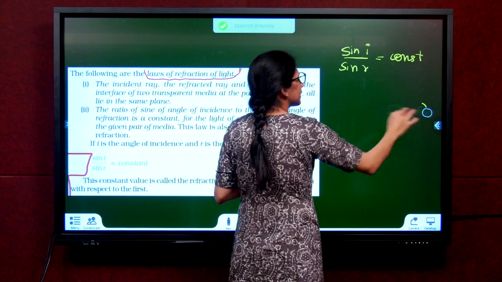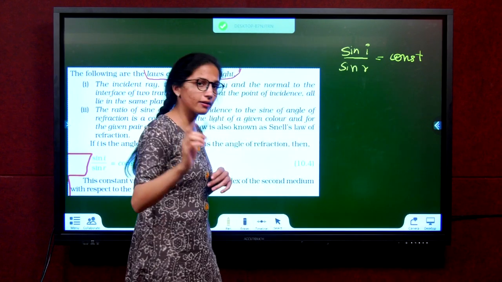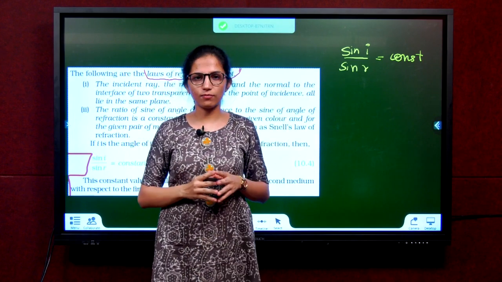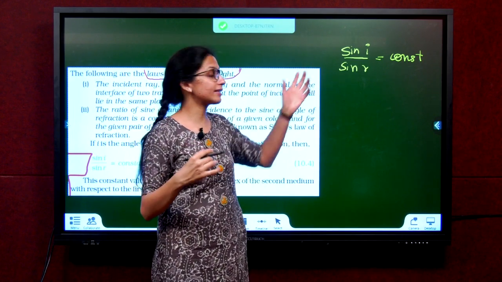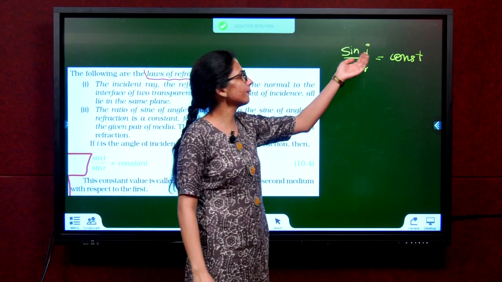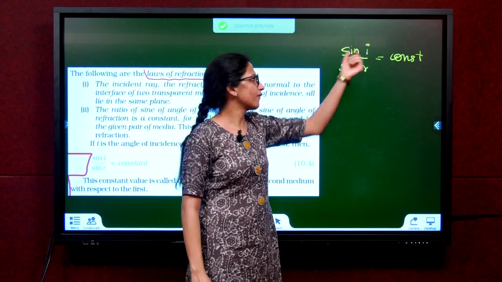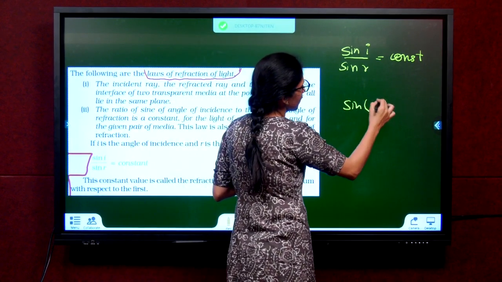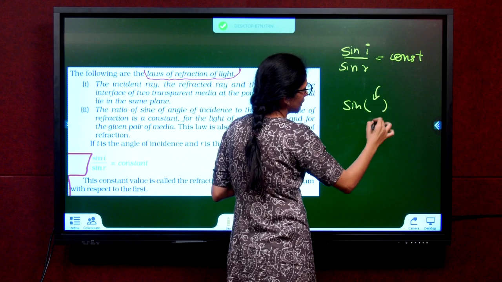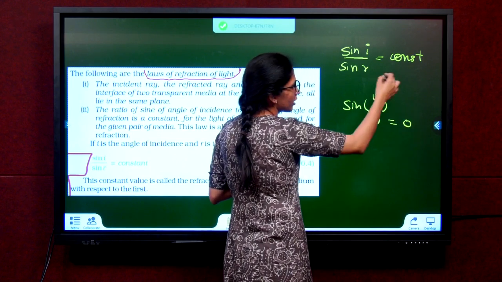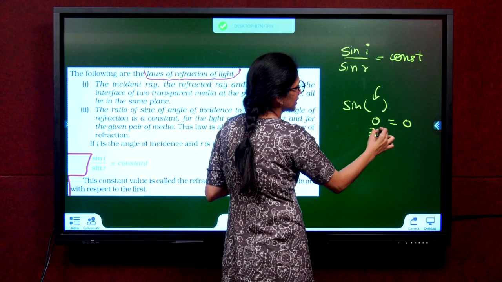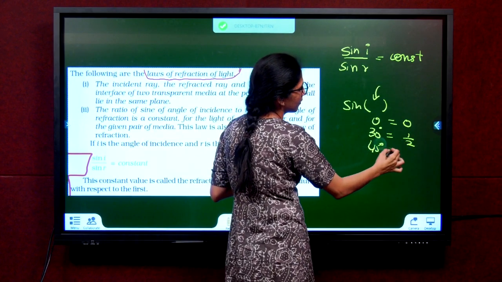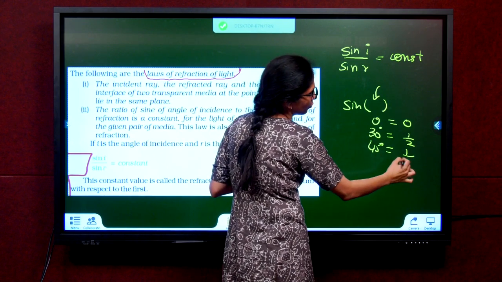You have to have studied the chapter called trigonometry in your mathematics subject. After that, you will exactly understand what this means. Once you do trigonometry, this will make sense. But I will just explain something. Sine is a function. If you put any angle inside that, you will get some value. For example, inside sine, if I put 0, I will get sine 0 as 0. If I put 30 degrees, the sine 30 degree value is half. If I put 45 degrees, sine 45 degrees is 1 by root 2, like that.